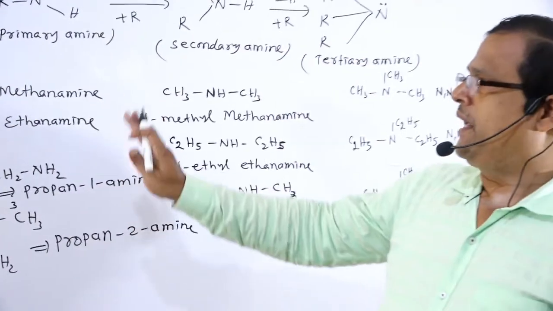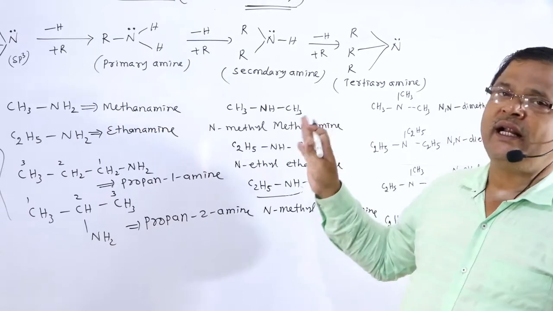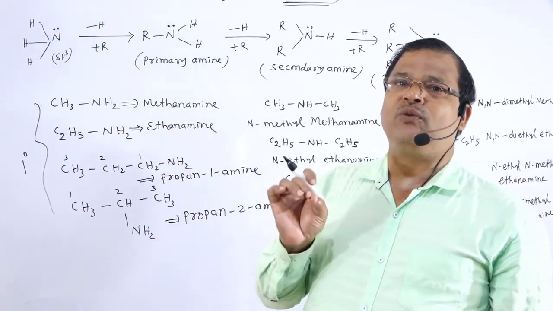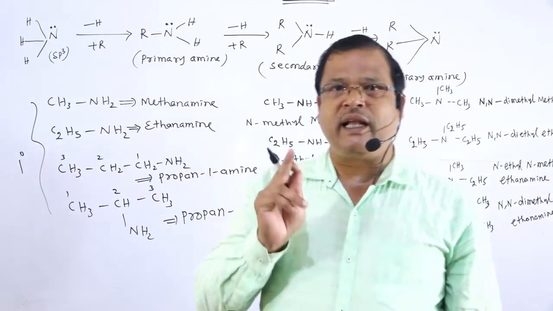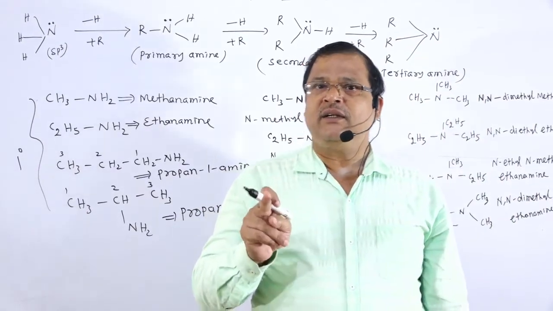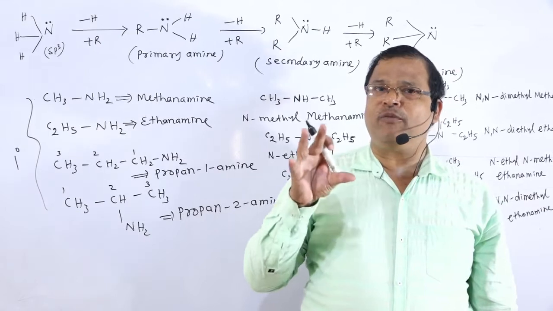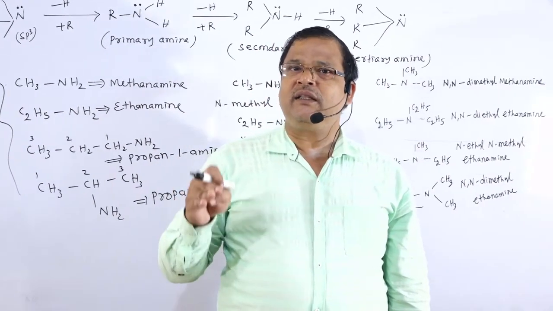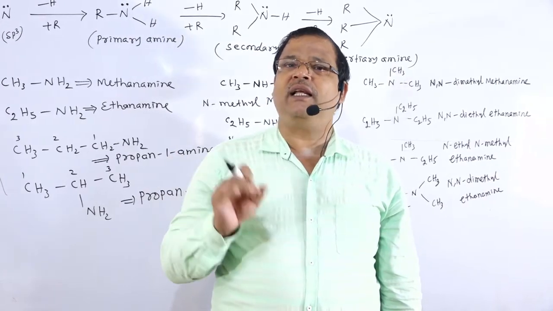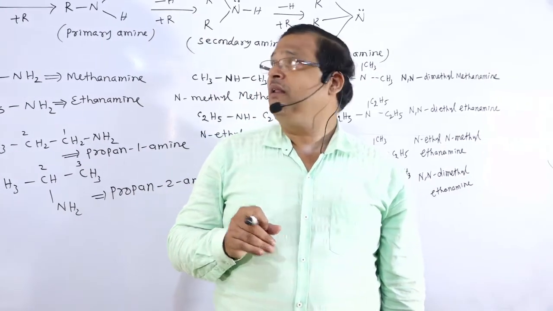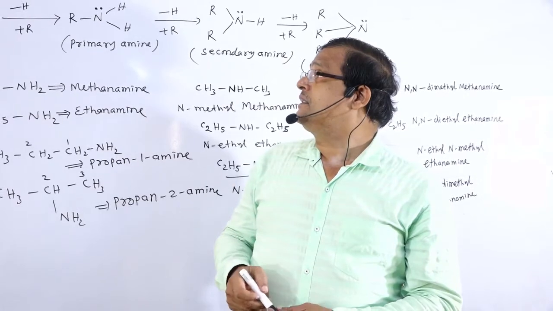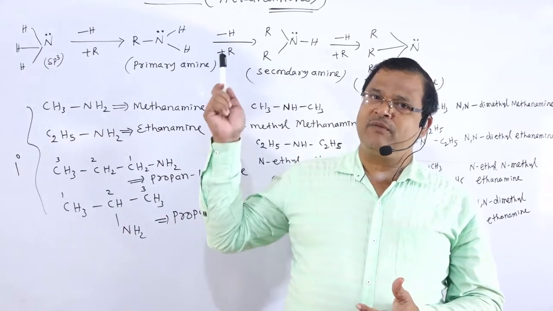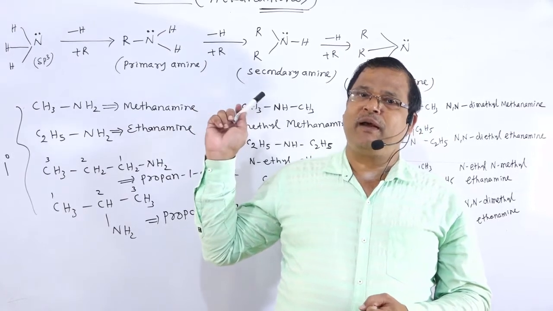Therefore, primary, secondary and tertiary amines are classified not on the basis of the degree of the carbon atom to which the NH group is attached, rather on the basis of how many hydrogen atoms of ammonia are replaced by alkyl or aryl groups. That is regarding the definition of amines and the different types of amines.